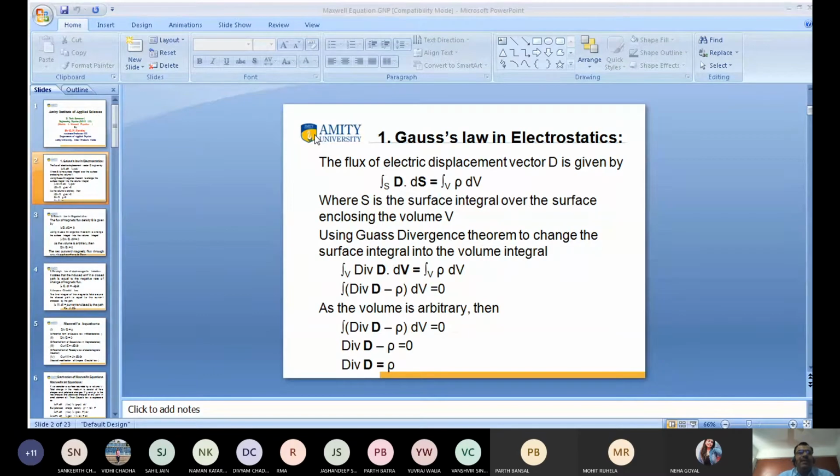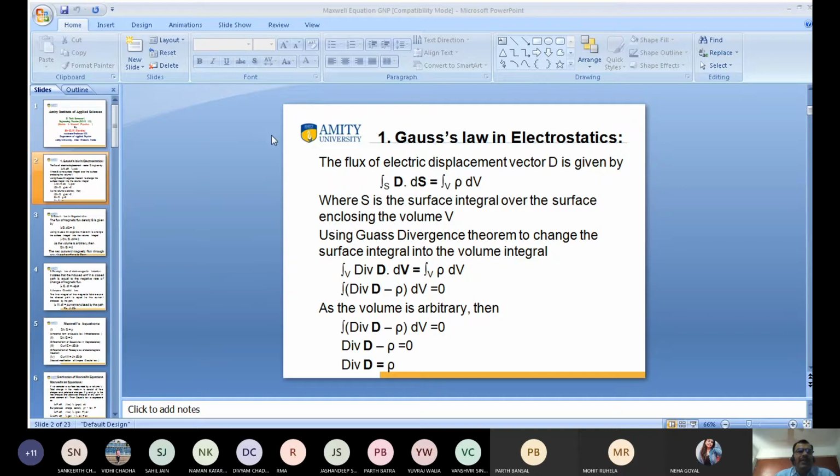I already discussed the Gauss divergence theorem. By using it, we can change a surface integral into a volume integral. The Gauss divergence theorem is used to convert a surface integral to a volume integral, and also a volume integral into a surface integral. So for D dot dS, when I convert it into a volume integral, we get the divergence of D dV.